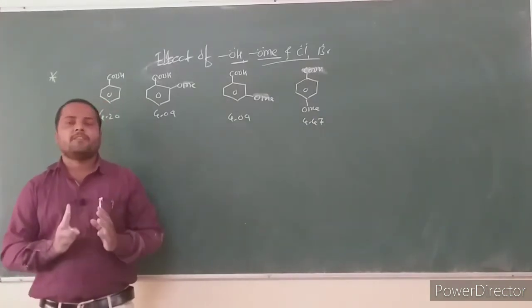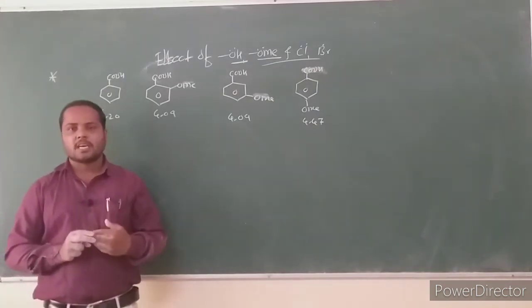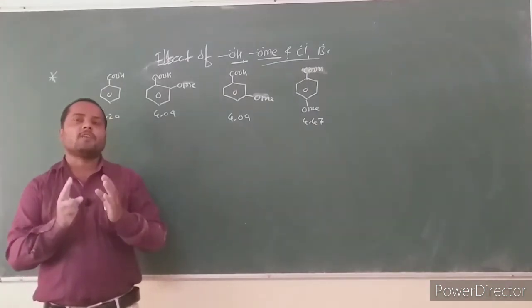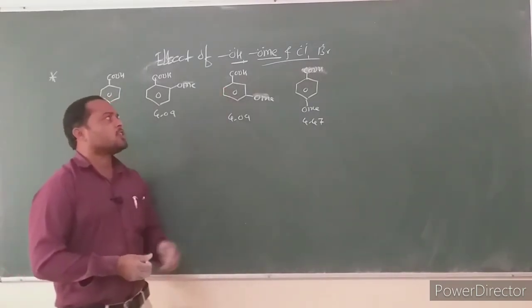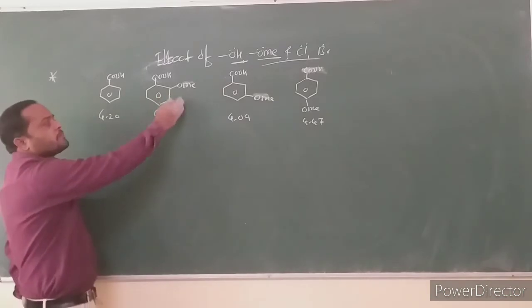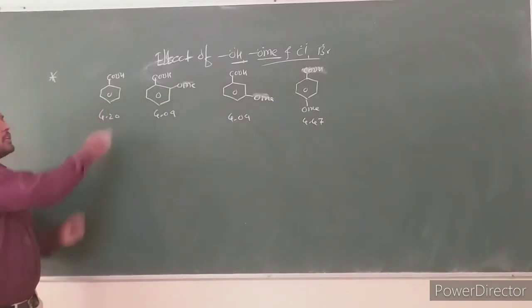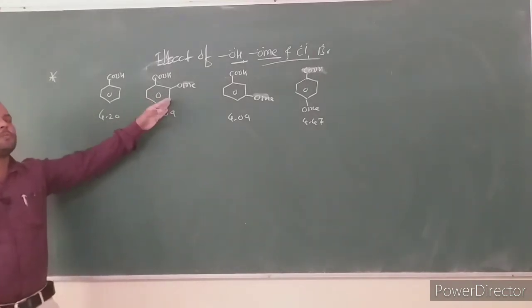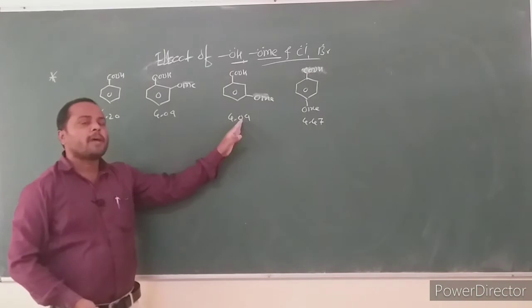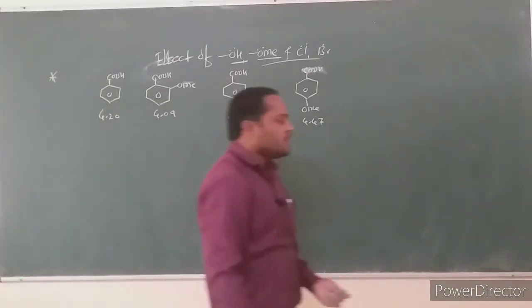These two opposing effects, minus I effect and plus R effect, are present. Consider the methoxy group attached at ortho position: it increases the acid strength and has a lower pK value than benzoic acid. When the methoxy group is attached at ortho and meta positions, the acid strength generally increases.